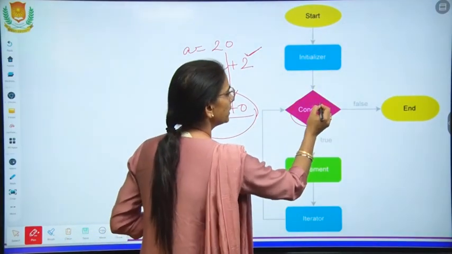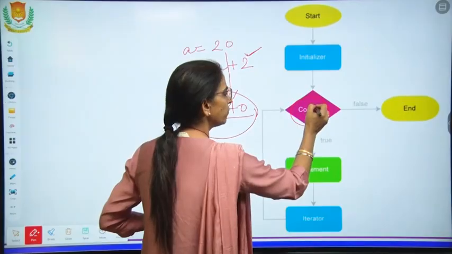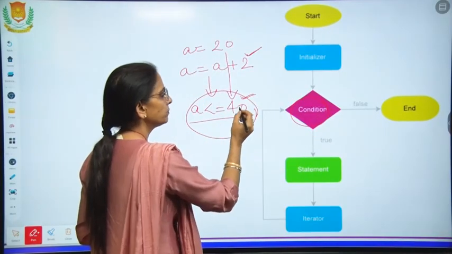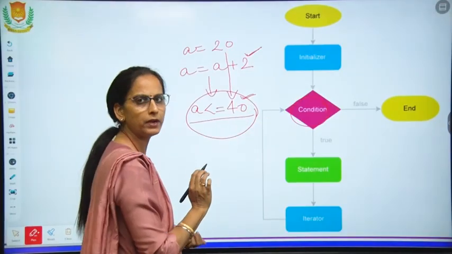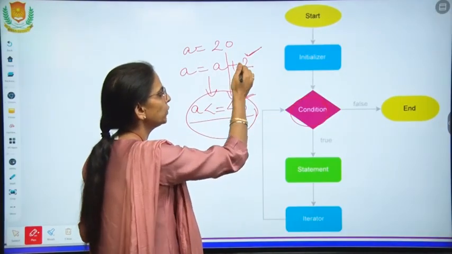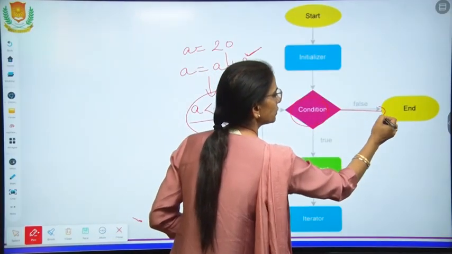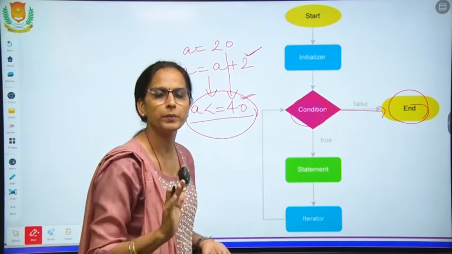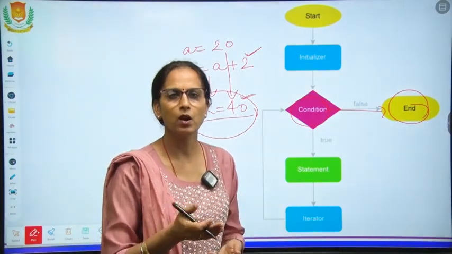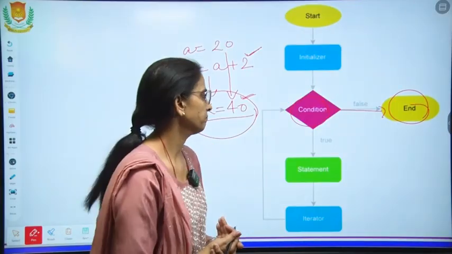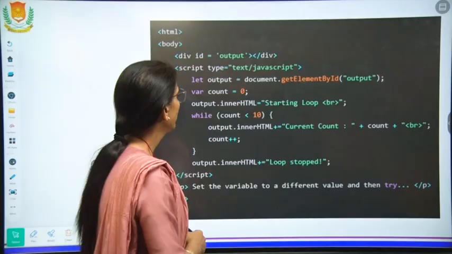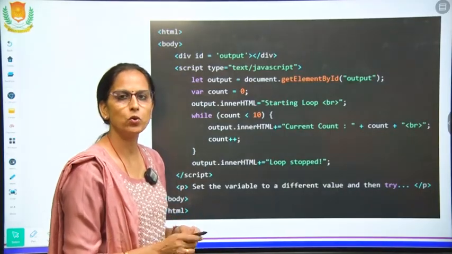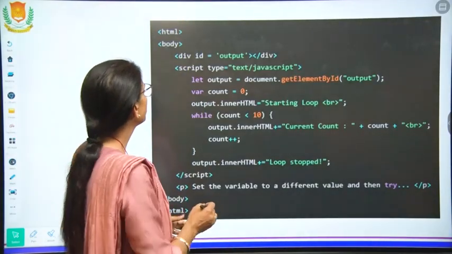As we have come to the termination condition, the condition is false now. When it will be 42, then the condition will be false. Till 40 it will be printed. As it becomes 42, it comes to this false part, and the program is finished, terminated. We will come out of the loop. So now we have just discussed the example. Now we will do it with the code.